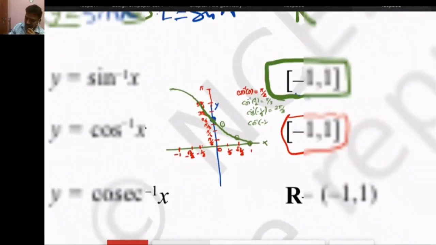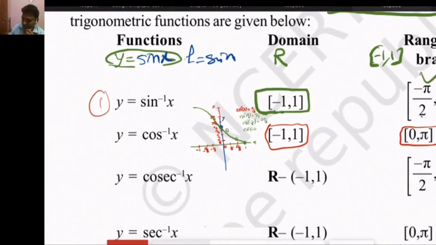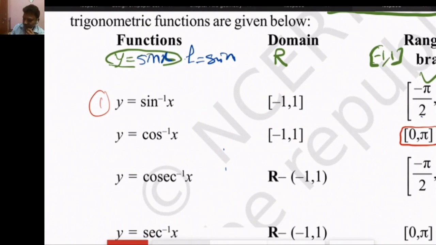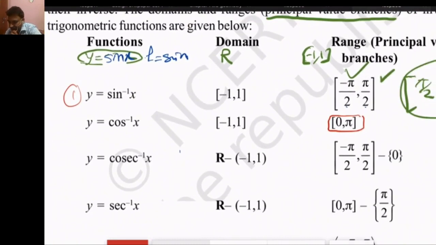Yes, students, this is the way we can make the graphs of so many functions, and sin inverse x and cos inverse x are very important. So now we will read the domain and range. We have to learn and remember these because these are very important for solving the problems in the exercise.